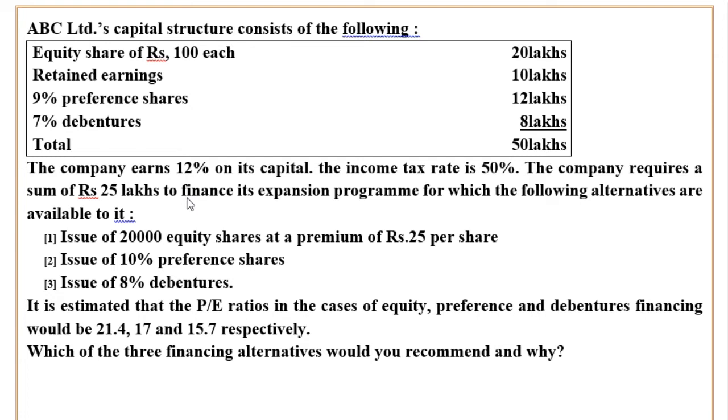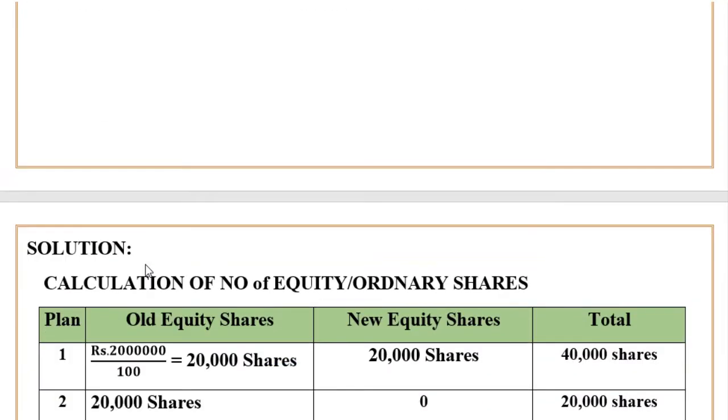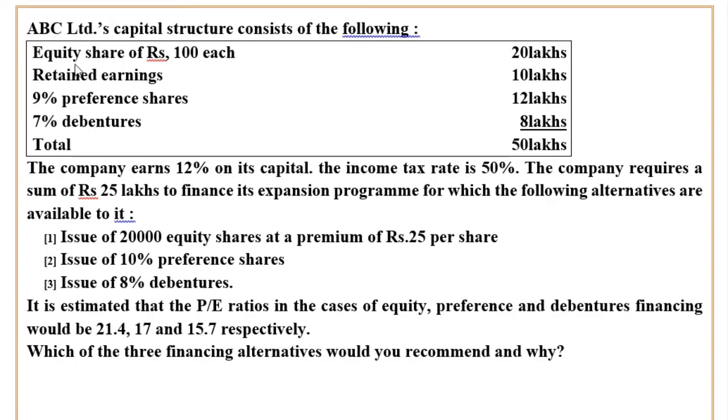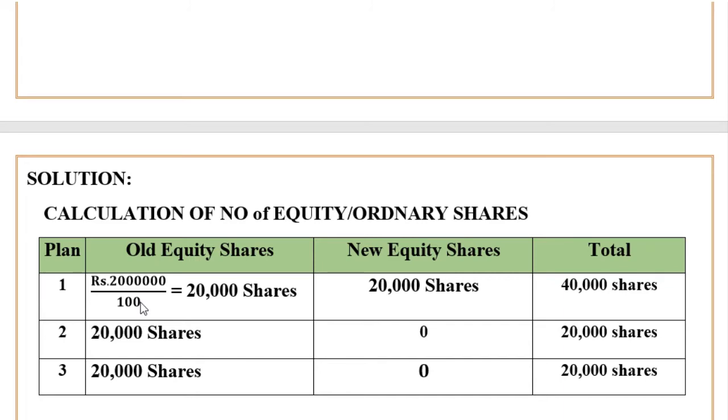Let us see in working note number 1, one by one, and let us calculate the number of shares also. Now we'll go to the first one, calculation of number of equity shares. Here the old equity shares are 20 lakh rupees divided by 100 rupees, we get 20,000 shares. That is the old equity, 20,000 shares, and we have three plans here. So old shares will be common for all the financial plans. So I will enter 20,000 shares, 20,000 shares, and 20,000 shares.